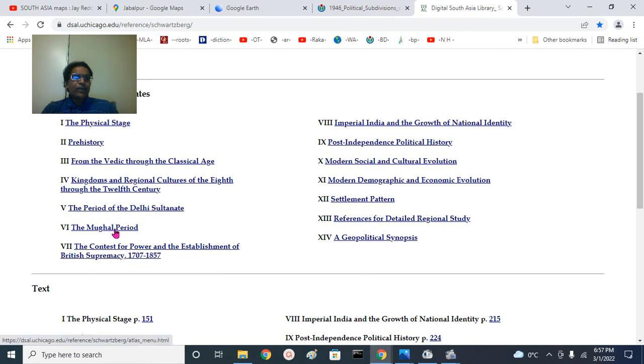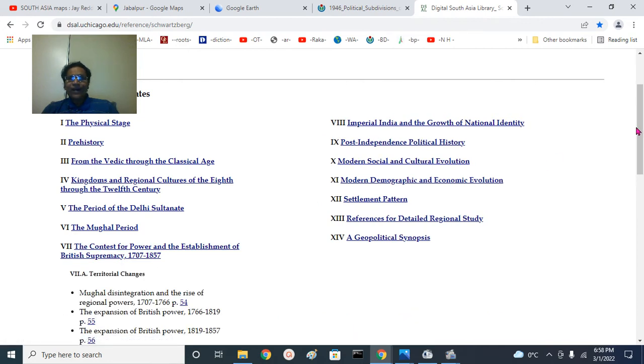We are not looking at the Mughal period. We are looking at the establishment of British supremacy from 1707, when the swordsman of Islam, Saiful Islam, Alamgir Badshah Aurangzeb, passed away at Ahmednagar in the Desh territory of the Balaghat region of today's Maharashtra, until 1857, when the Sipahi mutiny broke down.